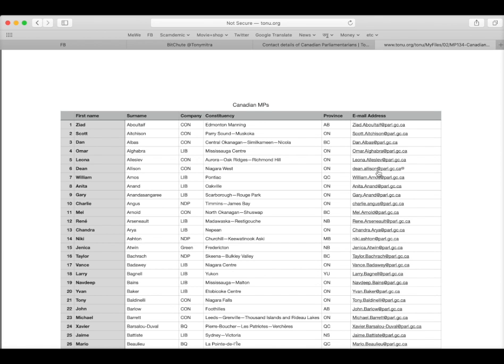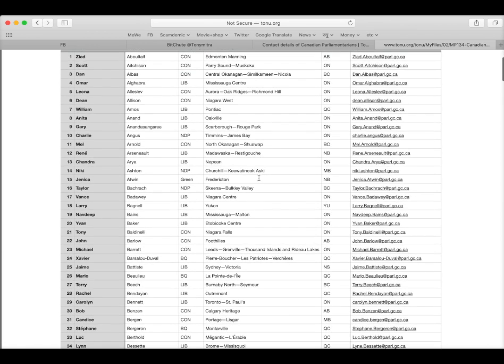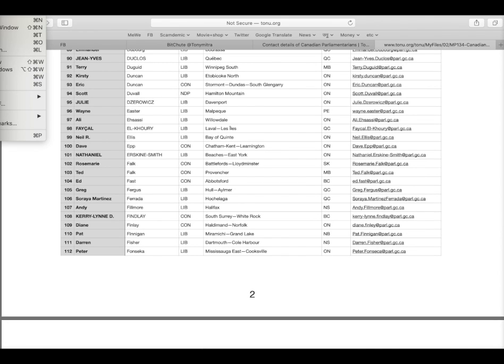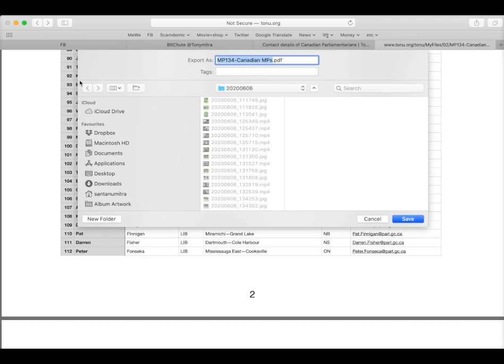Alternately, you can also download it. How to download it is you go to the file and you can choose save as or share in email, or better export as PDF instead of save as. And if you export as PDF, it should ask you where do you want to save it, and then you choose whichever folder you want to save it in, and then it goes there.